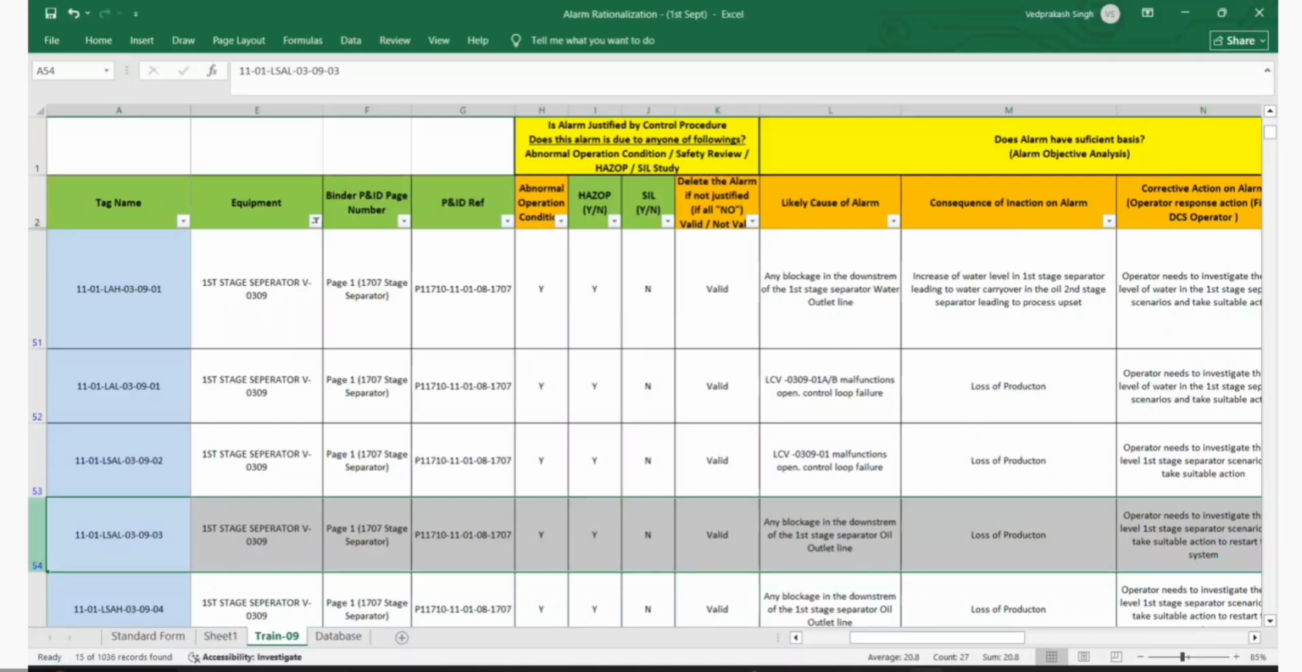Okay, let me try to explain, Guru. There is no reason other than this LCV malfunction, full open, for low level in the first stage separator, and this only if LCV remains